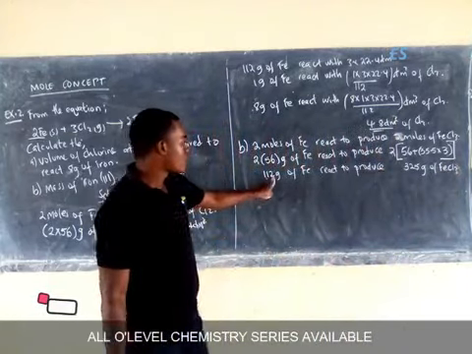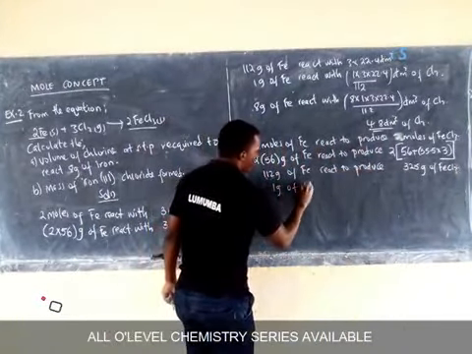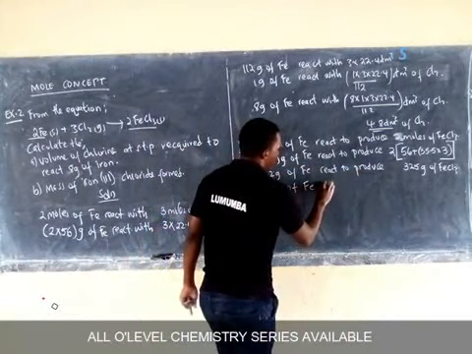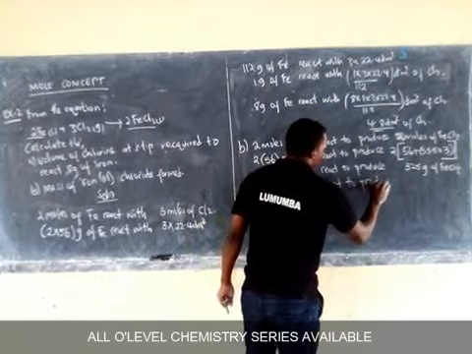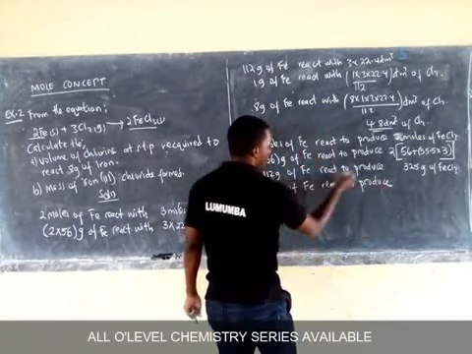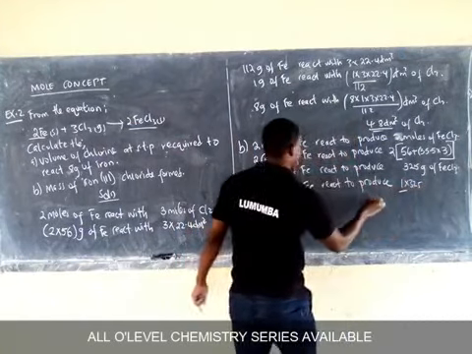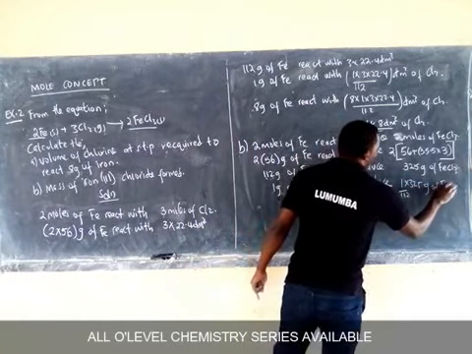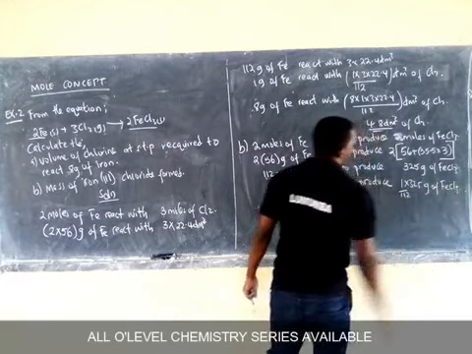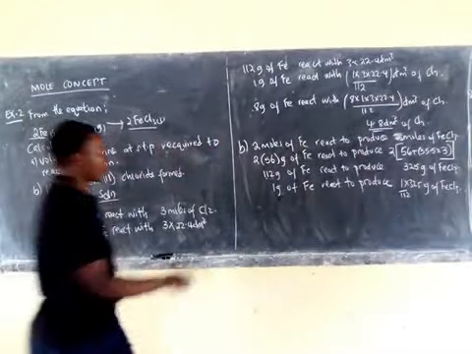Now, if 112 produces that, therefore 1 gram of iron reacts to produce, cross multiply again, 1 times 325 divided by 112 grams of iron 3 chloride. Now, what was the mass given? The mass given was 8 grams.